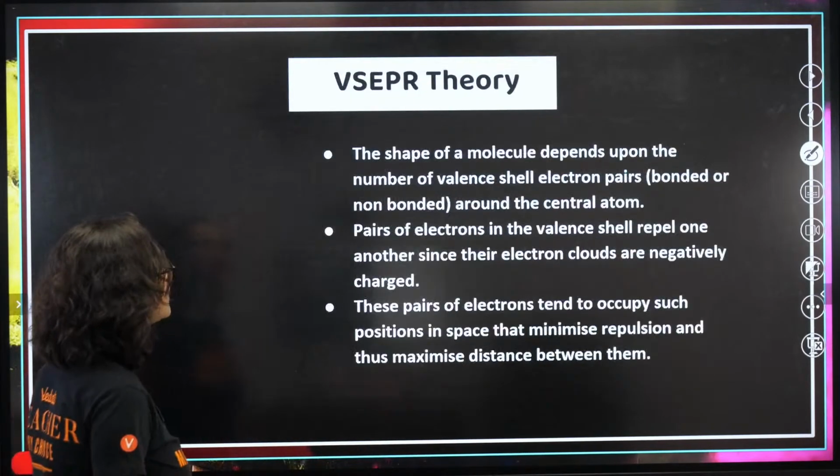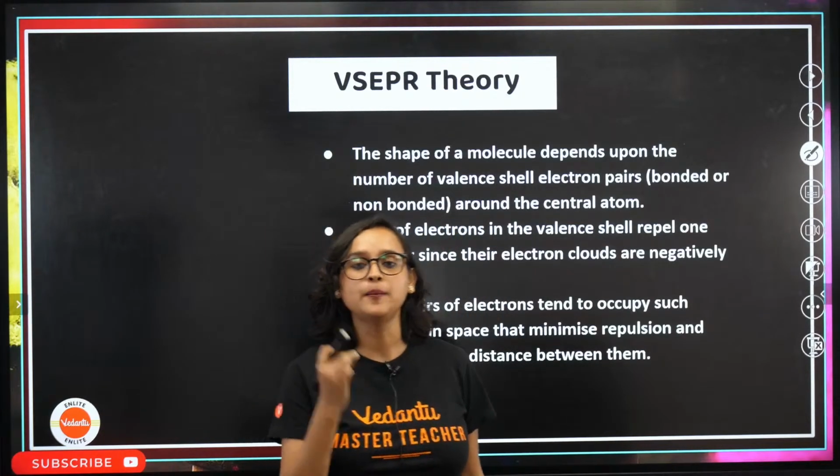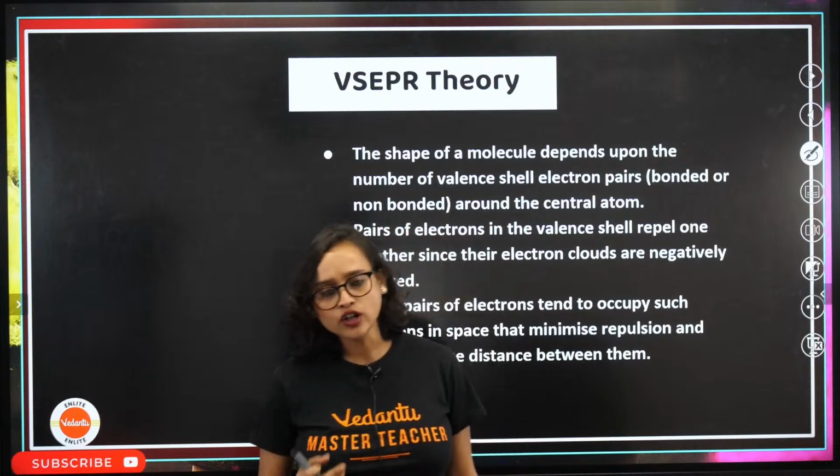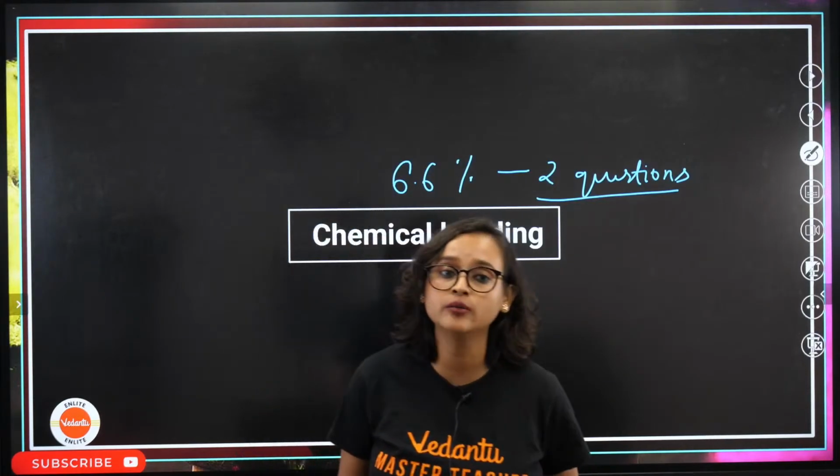Chemical bonding, let's start. Now in chemical bonding, the most important theory is VSEPR theory. Before that, do you all know what are the different kinds of bonds that you have? You have ionic bond, you have covalent bond and all of.